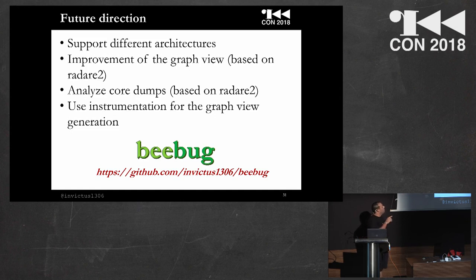Analysis of core dumps, because so far it will analyze just the program from the command line that you are running, and then using instrumentation for the graph view. So far, I'm not using instrumentation, but I'm using a very bad way to do it. I just put a breakpoint in every function.